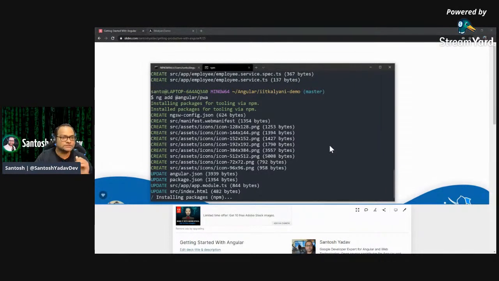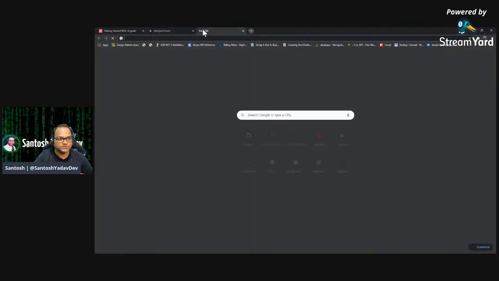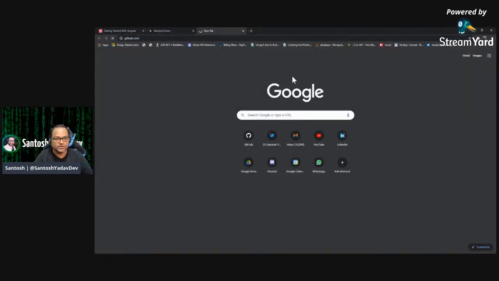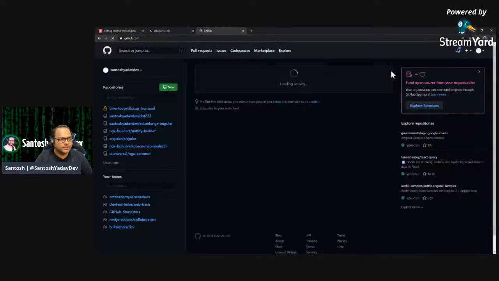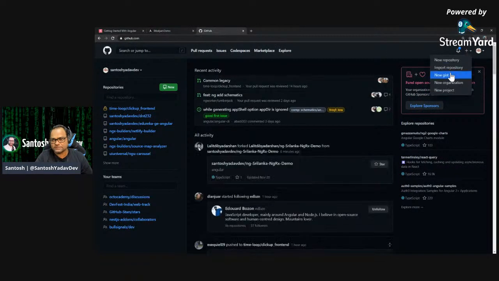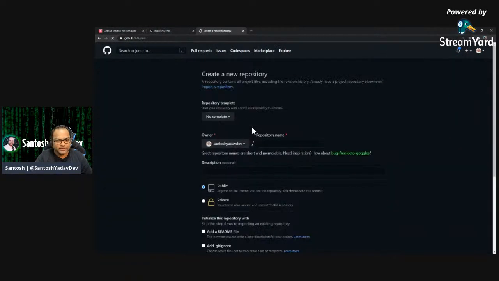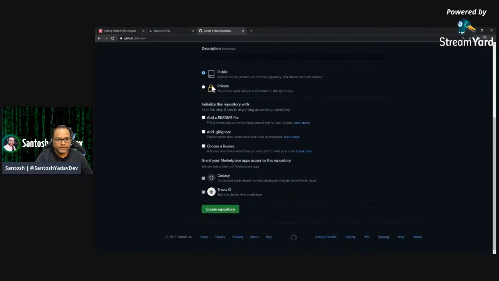And what we will do is I will push this code on GitHub. So I'll just go to my GitHub account, and I will create a new repository for us. So I'll just call it IIT Kalyani demo, and I will keep it public.